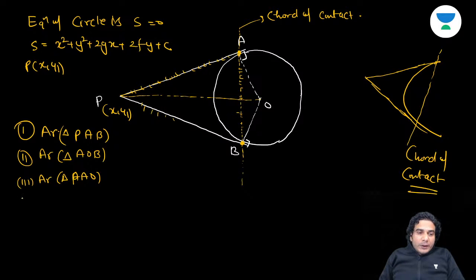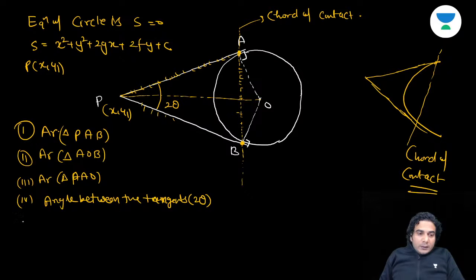So I'm just leaving that point. Fourth, I need this angle. Say this angle is 2 theta, angle between the tangents. That is 2 theta. Fifth, okay, length of tangent we have already done.